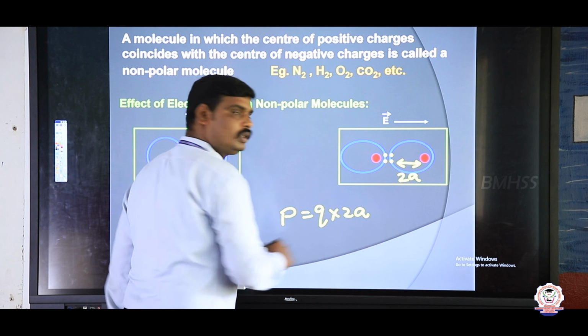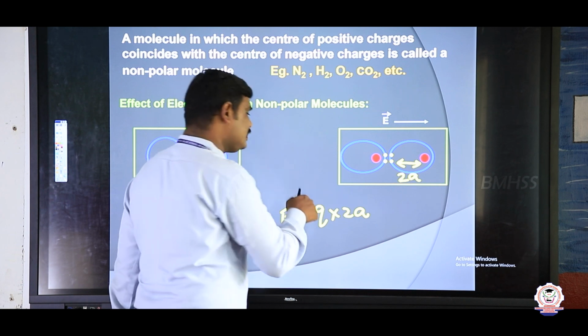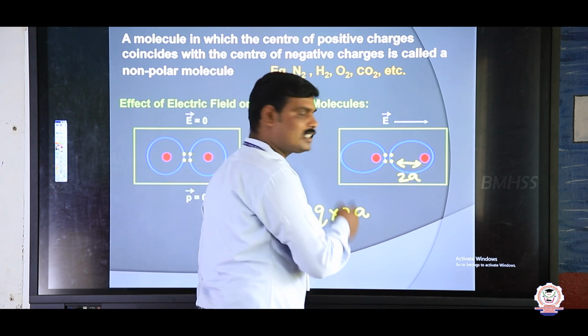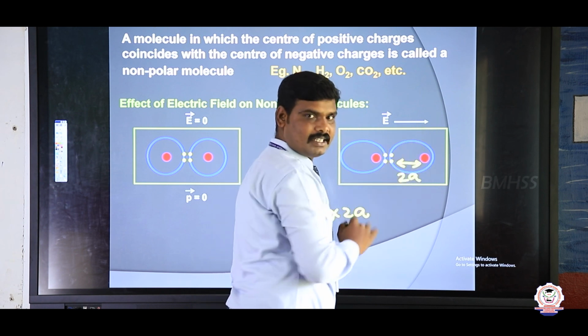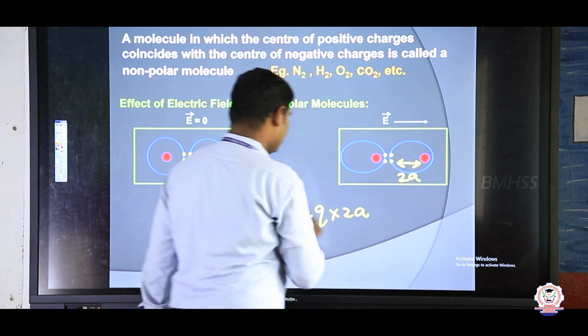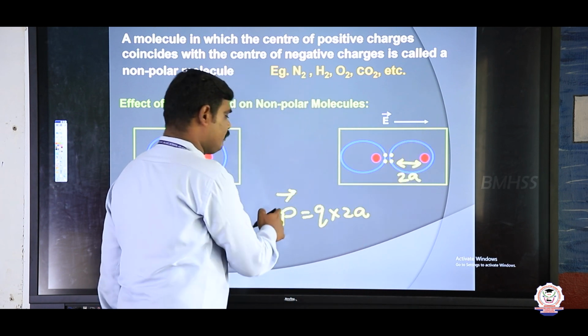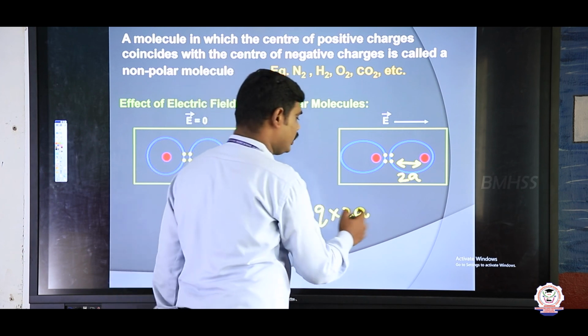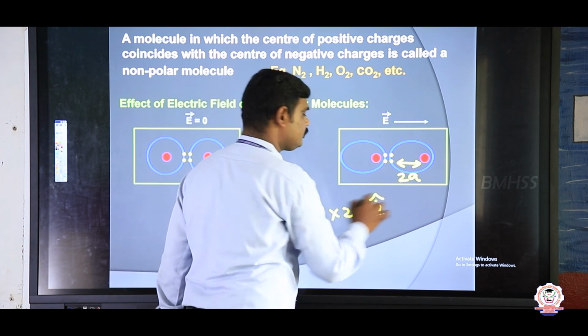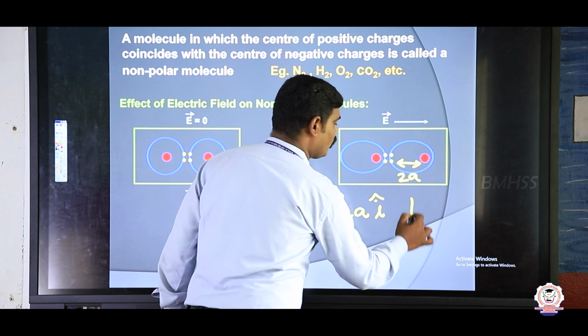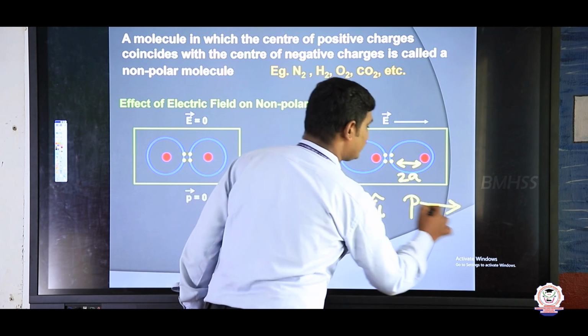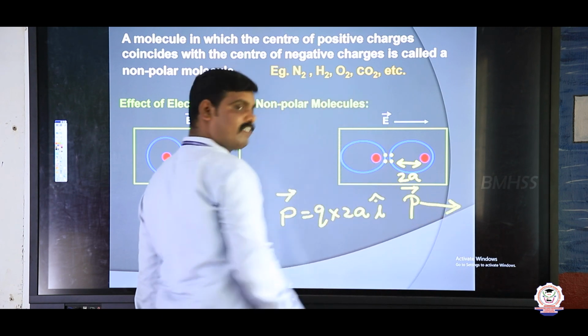This is moving in which direction? Along the electric field direction. If I take it as a vector quantity, the P vector is equal to Q into 2A into i cap. So the net dipole moment acts in which direction? Along the electric field direction.